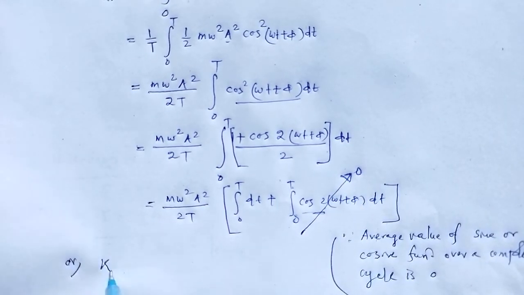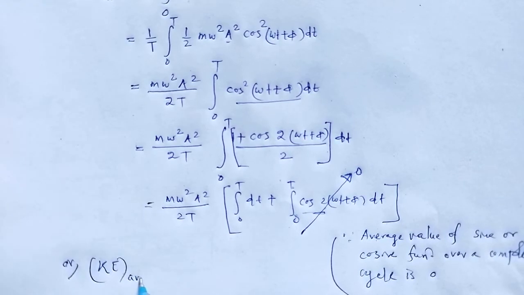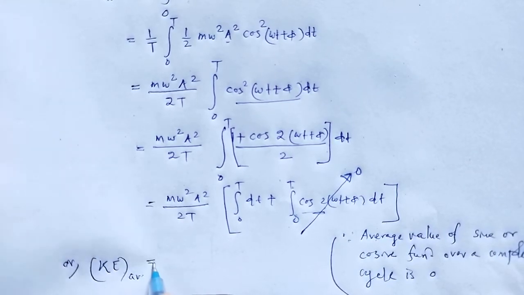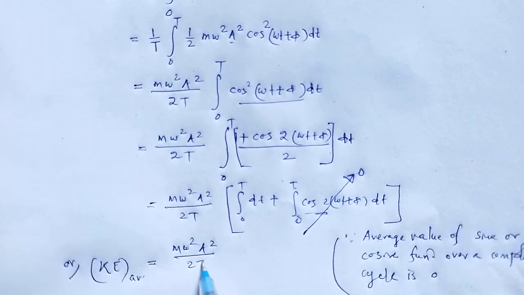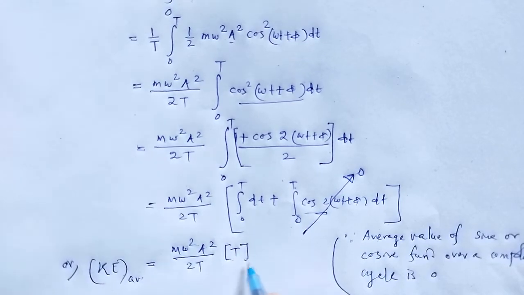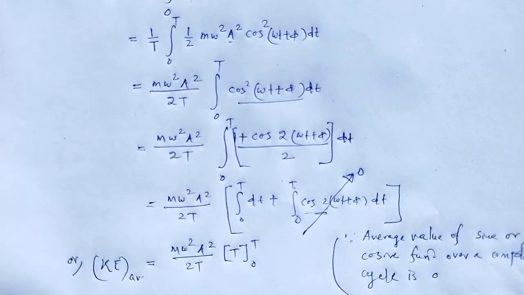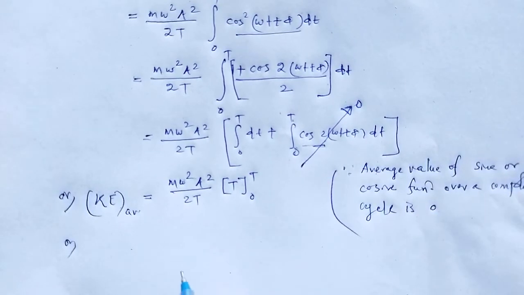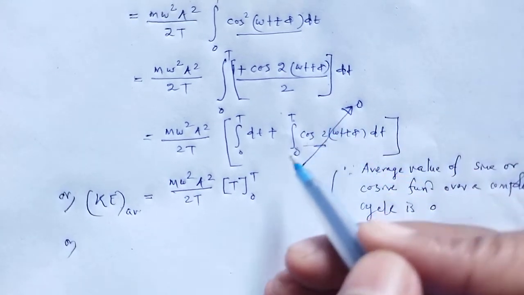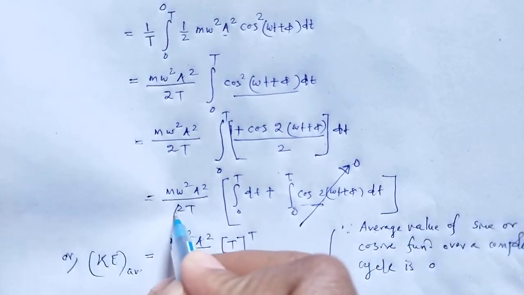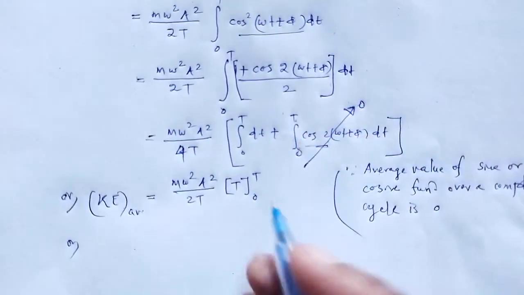Therefore the average kinetic energy will be m omega square a square divided by 2t, that is t from 0 to t, and here that term will be 4t, 2 multiplied by this 4t.